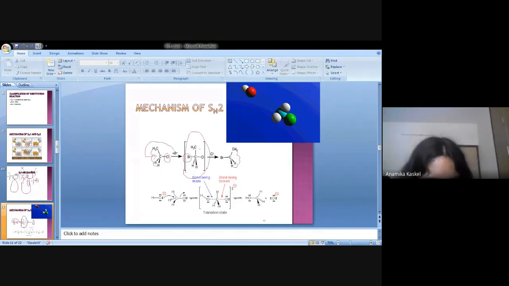When there is a backside attack, the alkyl group which is present will be inverted, and this inversion is called the umbrella inversion. Clear? Any doubt, anyone? Any question you may ask me?